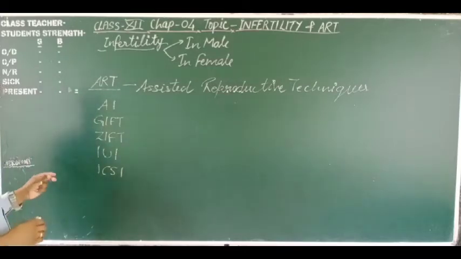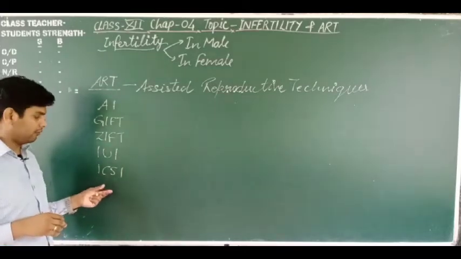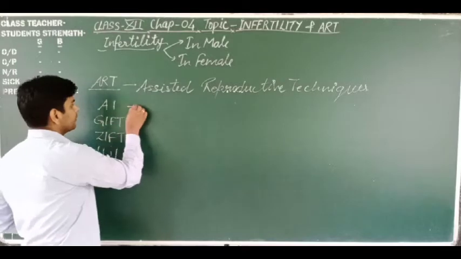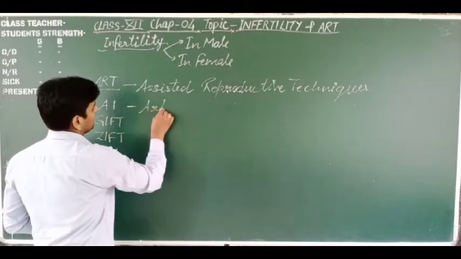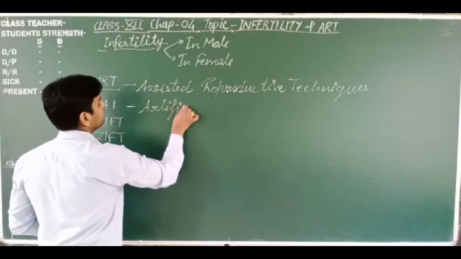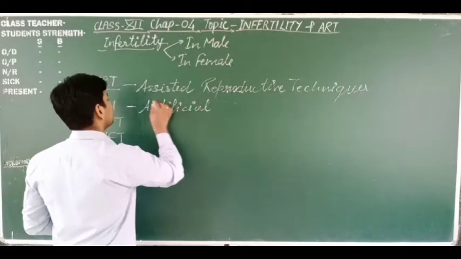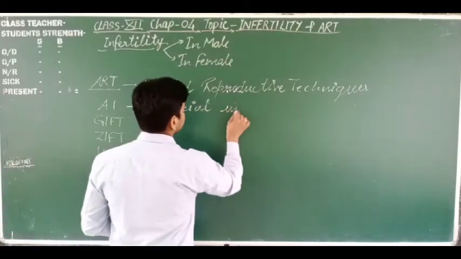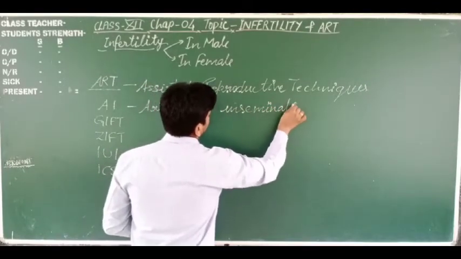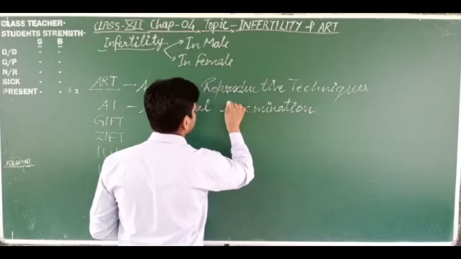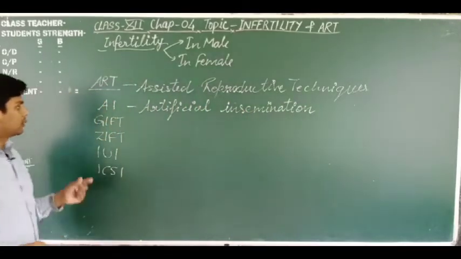First, I want to tell you the full form of these abbreviations. AI means artificial insemination. What is artificial insemination? So let's discuss.